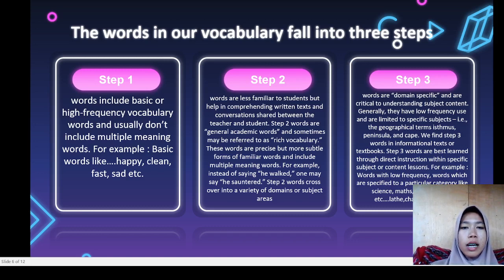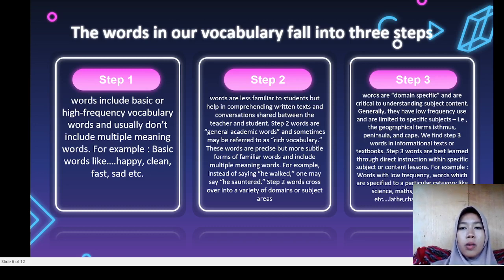Tier 2 words are general academic words and sometimes might be referred to as high-utility vocabulary words. Words are precise but more subtle forms of familiar words and include multiple meaning words. For example, instead of saying "he walked on my side," he "strode" across. Tier 2 words cross over into a variety of domains or subject areas.